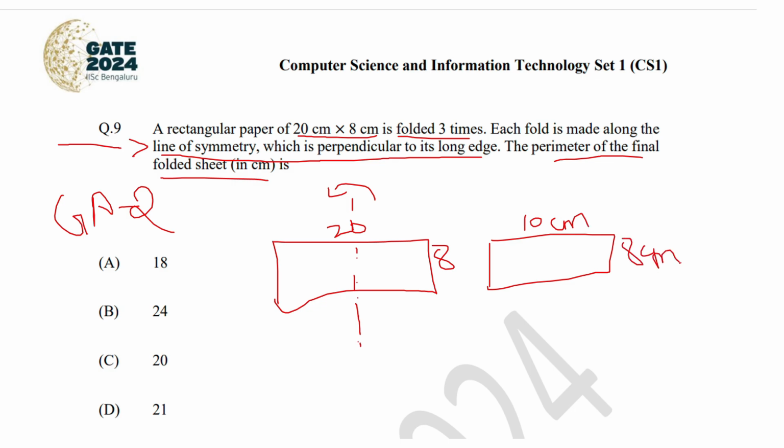I'll show you with a better representation. This is the first step. Here this is the actual figure with 20 centimeter as the longer edge and 8 centimeter as the smaller edge. The line of symmetry is perpendicular to the longer edge, so this will be the line of symmetry. When you fold it for the first time, the resulting figure will have longer edge as 10 centimeter and smaller edge 8 centimeter.